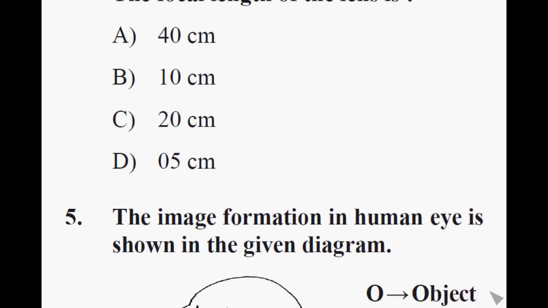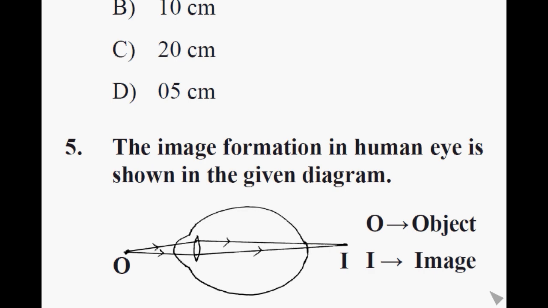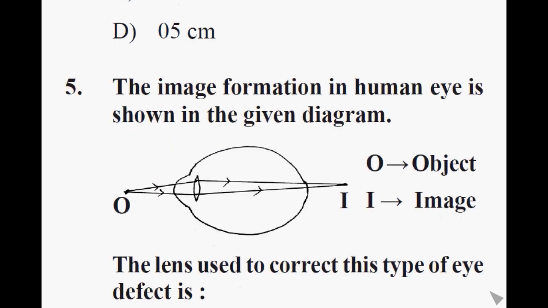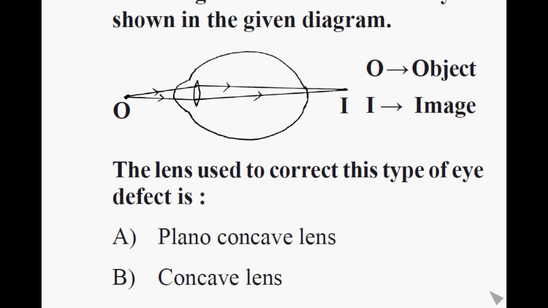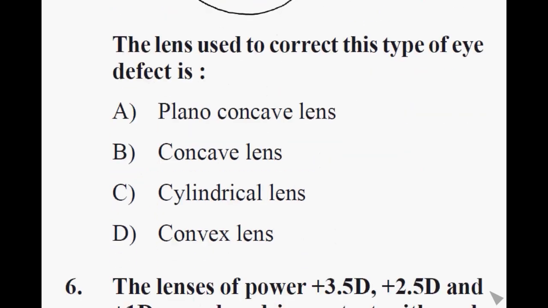Question number 5. The image formation in human eye is shown in the given diagram. The lens used to correct this type of eye defect is option A, plano concave lens, option B, concave lens, option C, cylindrical lens, option D, convex lens. Correct answer is option D, convex lens.